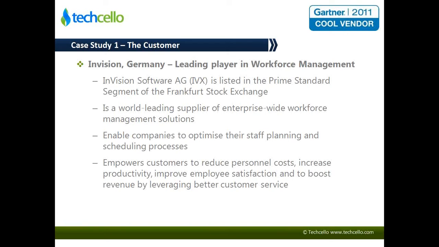Now this customer was in the process of moving to the cloud computing model. They want to get rid of the initial investment in hardware and software which their customers have to make, and also reduce their implementation time drastically. That way they can roll out the product much faster to their customers, and also target the small and medium segments of customers. So in short, they want to build a highly configurable multi-tenant SaaS solution in order to achieve these goals.